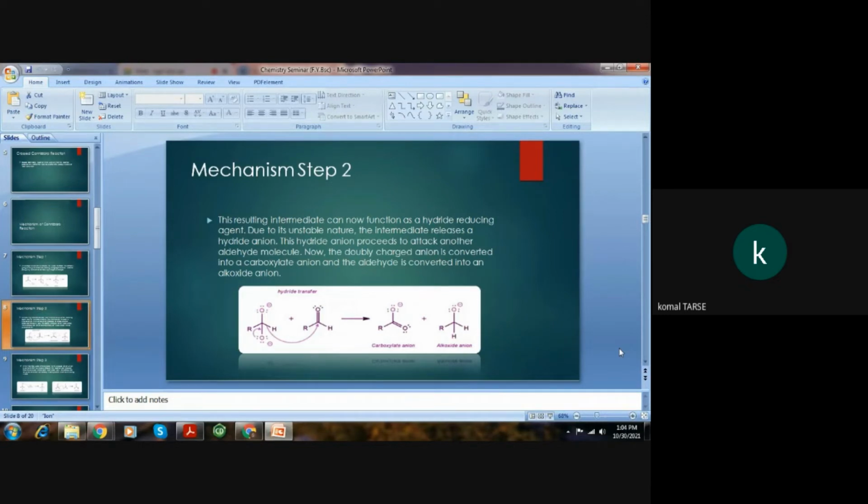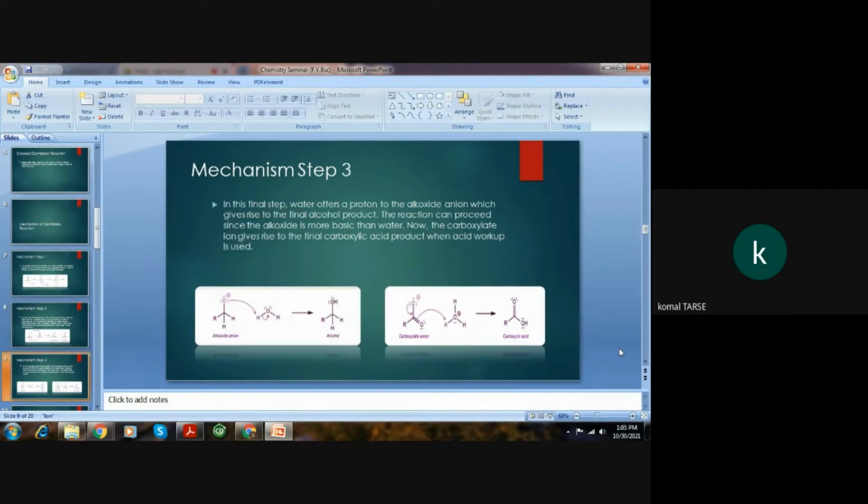What is this step then? Hydride shift or hydride transfer step. These two electrons shift to here, the double bond oxygen, whereas this hydride is shifted to here. This is a slow step, the rate determining step. The rate of the reaction depends upon this step. And in the next step, proton transfer will take place. This is called step number 3.